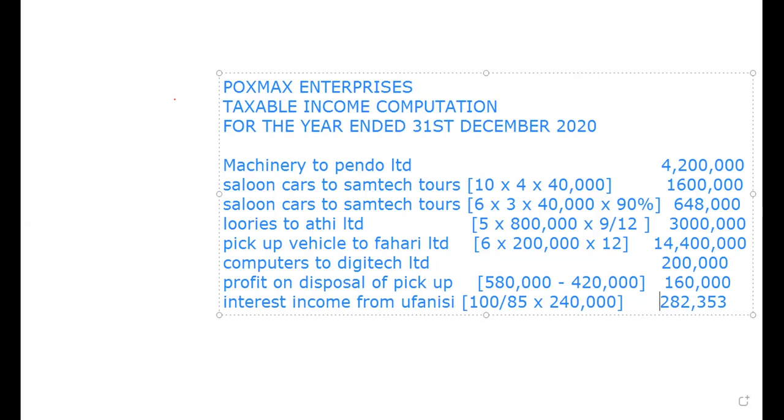Exempt dividends don't attract any tax. But qualifying dividend is a dividend income whose withholding tax is final.